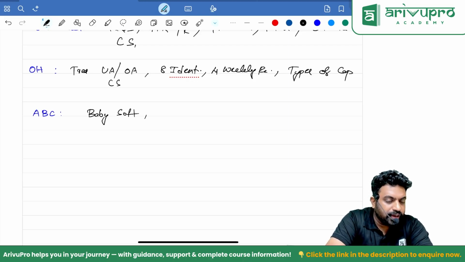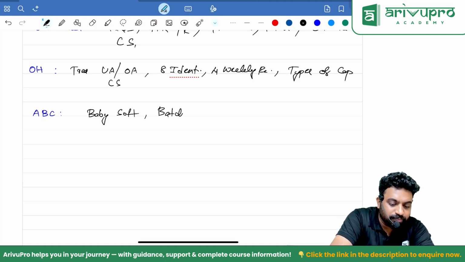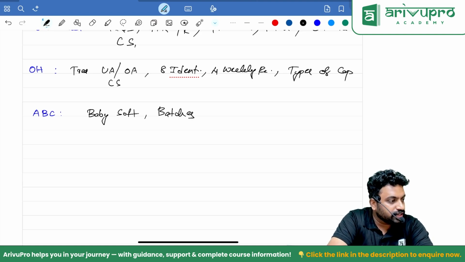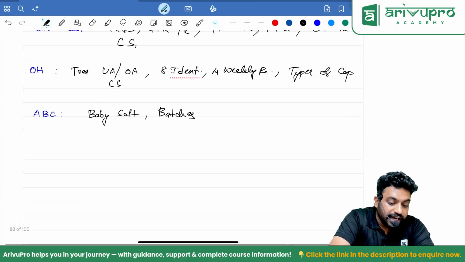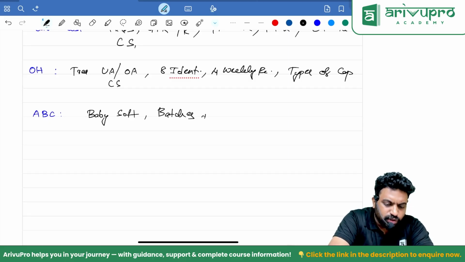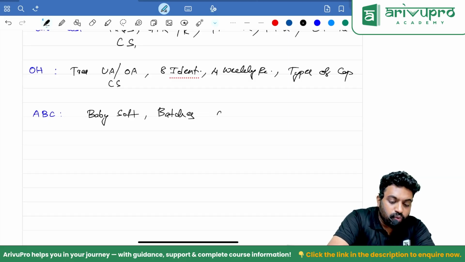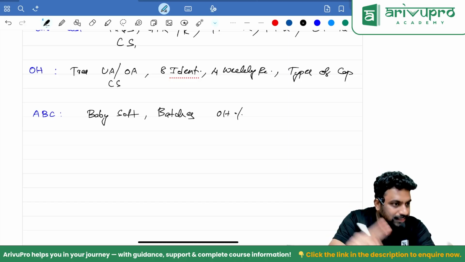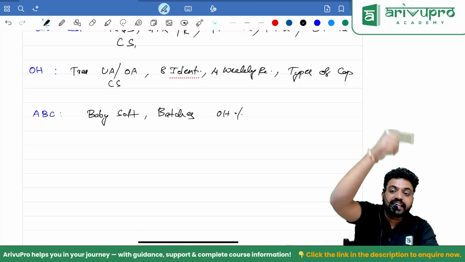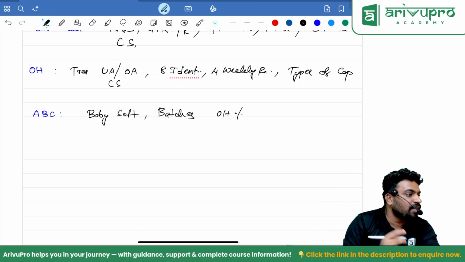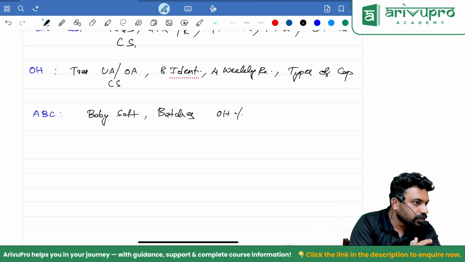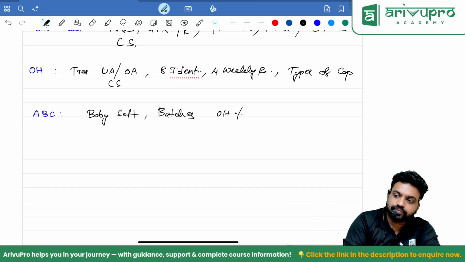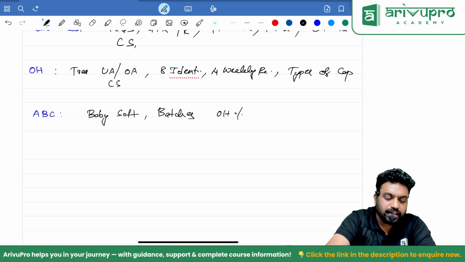And one more, batch related stuff is there. One more ABC question where the batches are involved. And one more question, I think that question only, where they have given overheads in percentages. You have to use the budgeted hours, you have to use the budgeted rate, find out the total overhead, then divide it on the basis of percentages. If I am not wrong, practical problem 1. Correct? That thing you have to go through once.